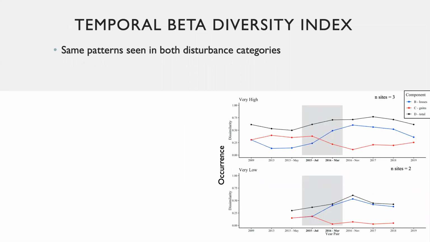Then I split this data up into the very high and very low disturbance categories to see if patterns are the same in different levels of local human disturbance. First, in the occurrence plots, the very high local disturbance is on the top and the very low is on the bottom. These plots show the same patterns that were shown in the previous plots, with increases in total beta diversity and losses due to the global heat stress event, as well as a reduction in species gains.